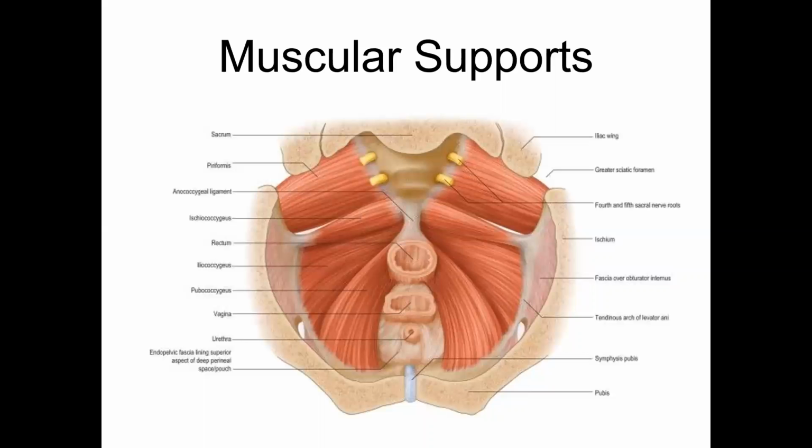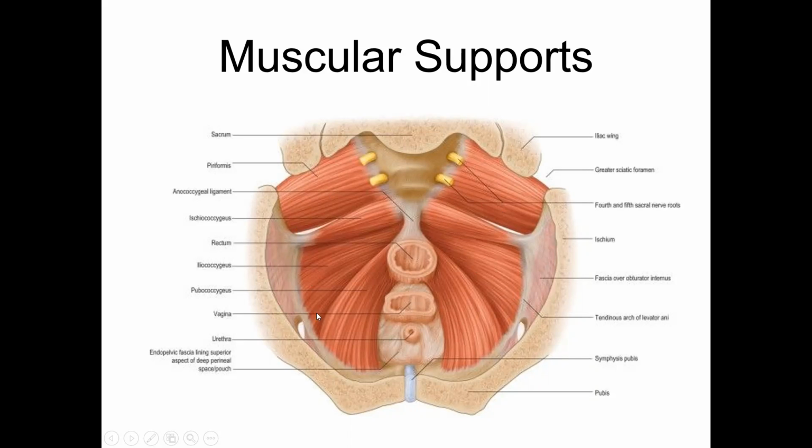The third type of support is called muscular support. What you are seeing here, the muscle going to the lower limb, is the piriformis muscle. That is not important. It's a lower limb muscle. Also on the lateral wall, there is the obturator internus muscle. That's also a lower limb muscle.